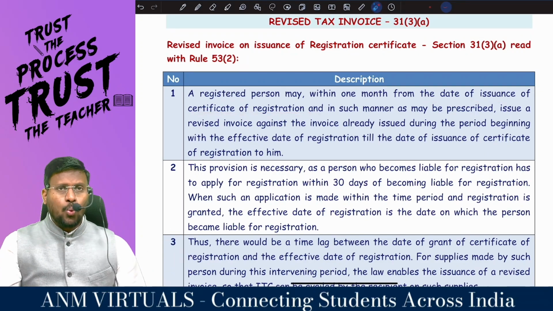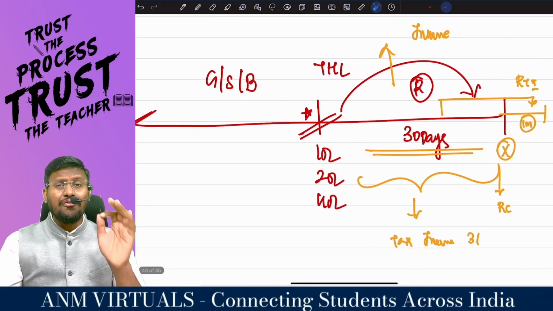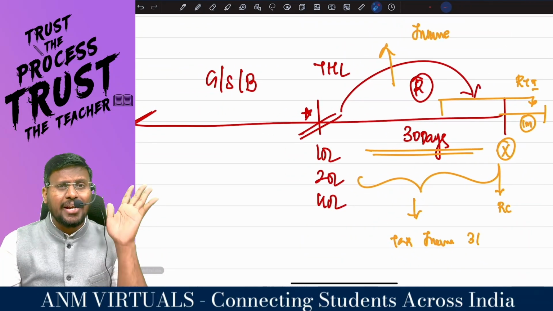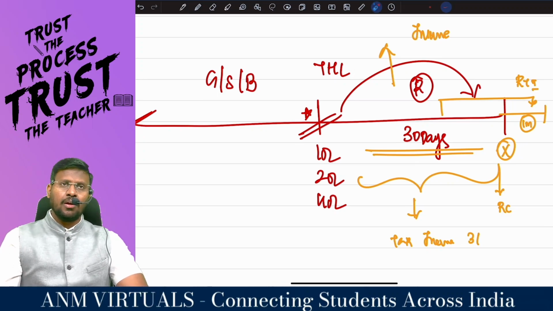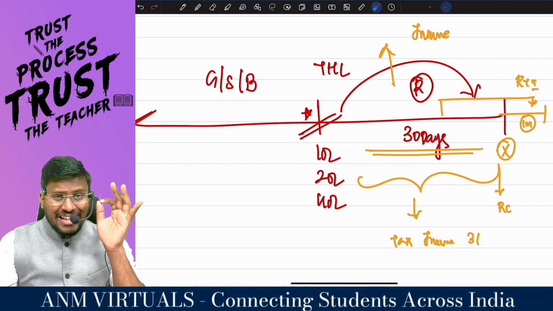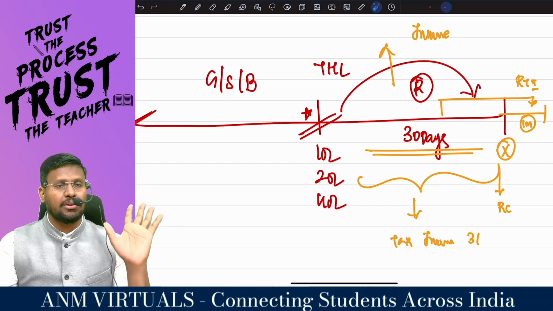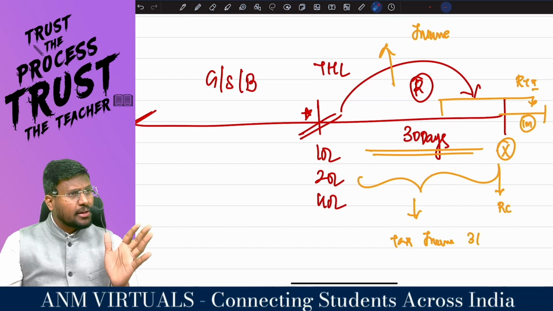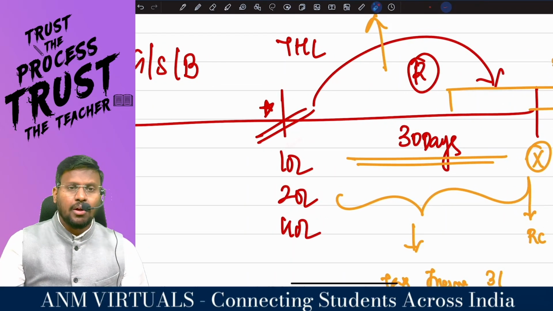That means, once you are liable for registration, my dear lovable students, you have to take the registration within 30 days. Once you get the RC, from there take a breathing time of 1 month. So here is the point where I am liable to take registration.